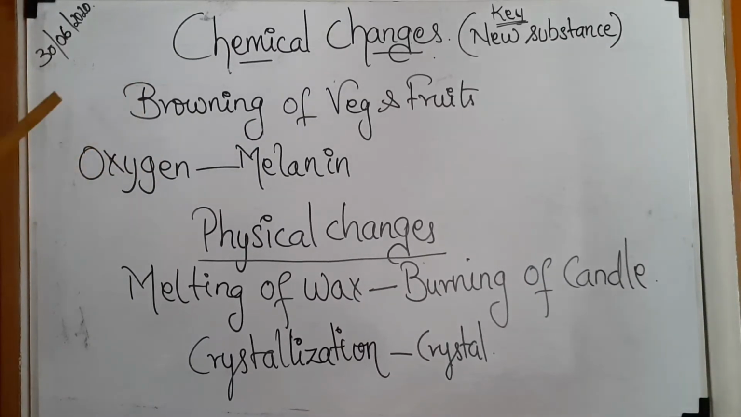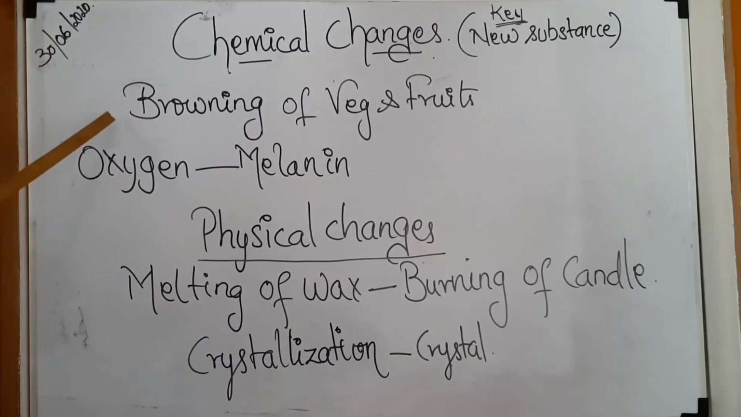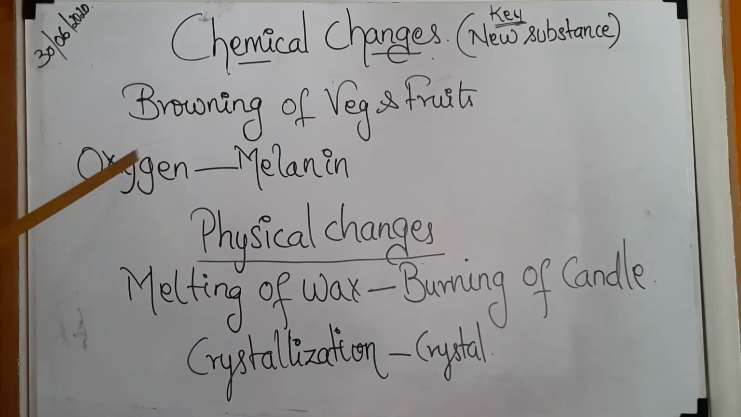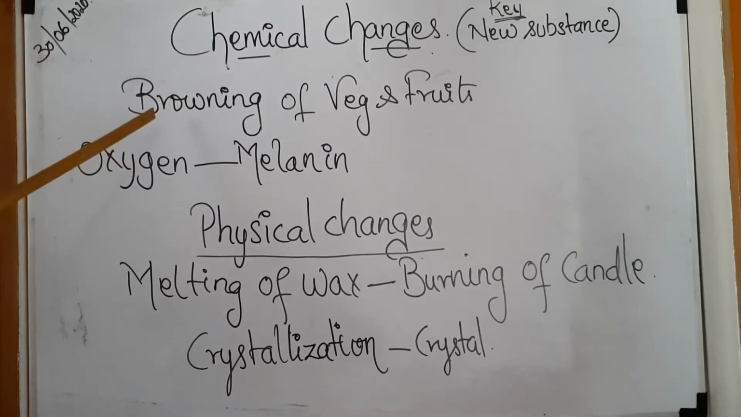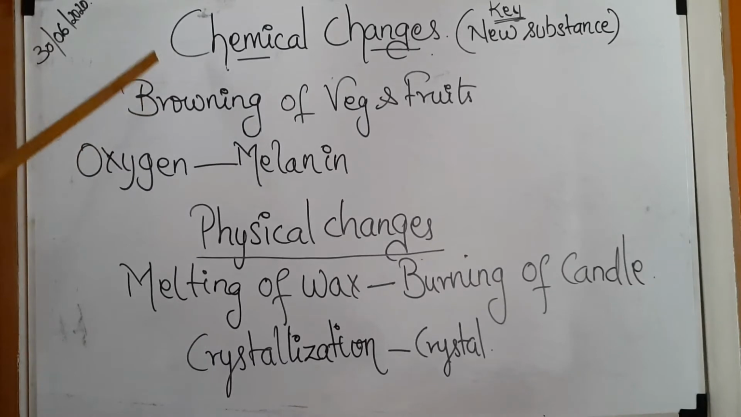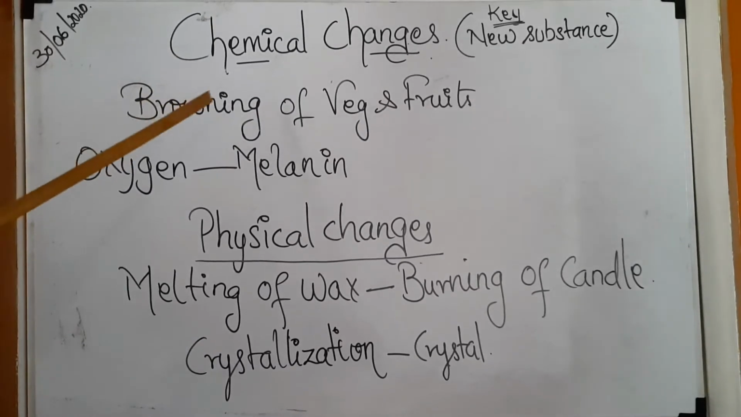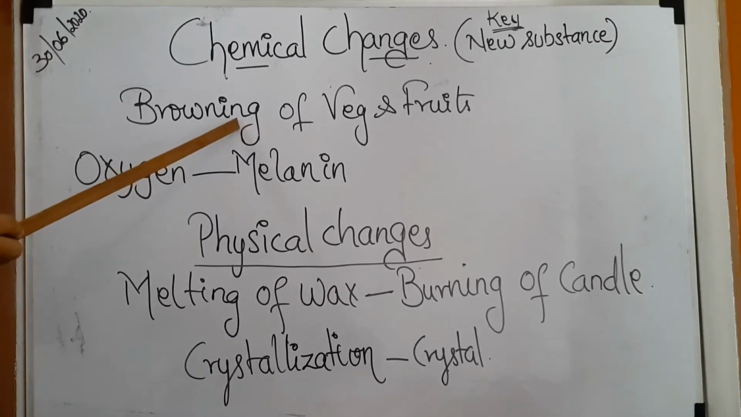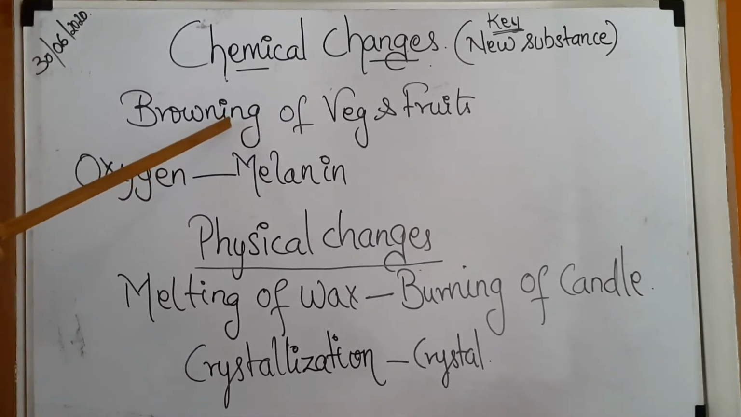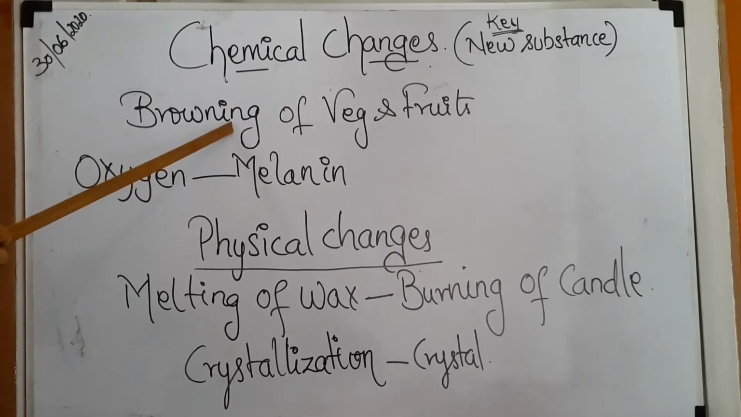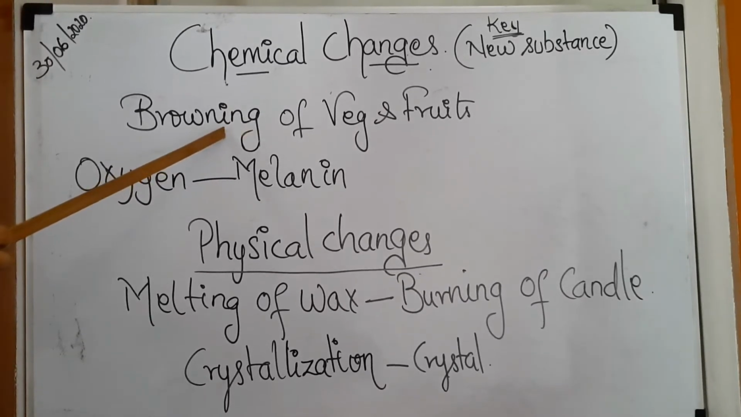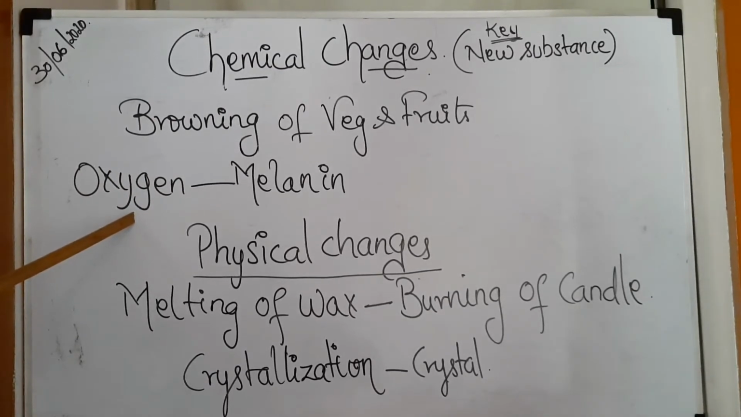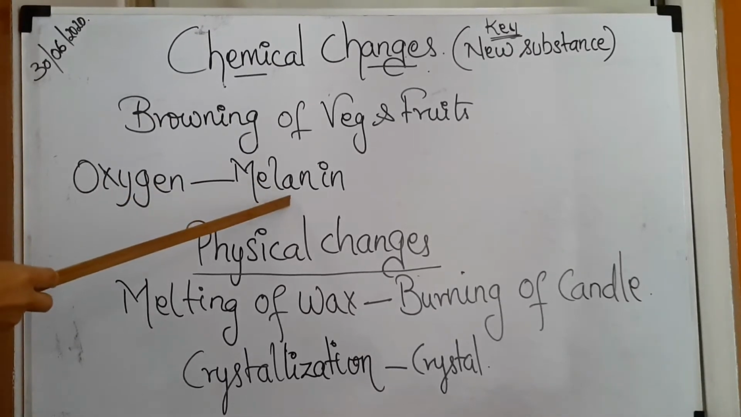Children, the next type of chemical change which we will discuss is browning of vegetables or fruits. You would have seen brinjal, apple and all. After it is cut, if it is left like that itself, a brown colour layer is formed on the vegetables. How does this happen? The cut surface reacts with the atmospheric oxygen and a pigment called melanin is formed.